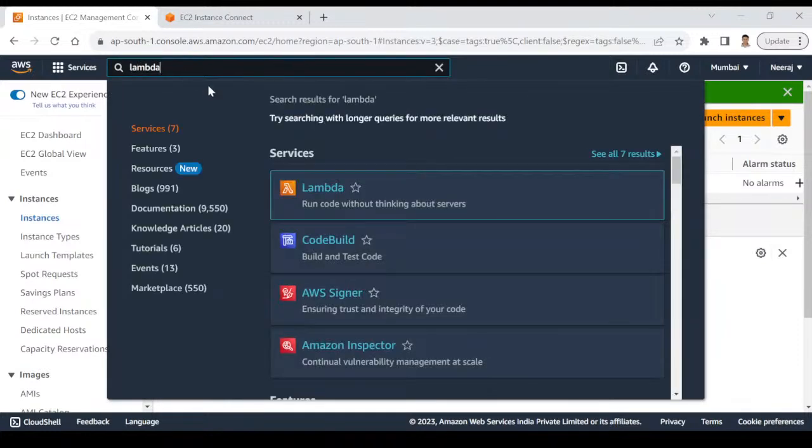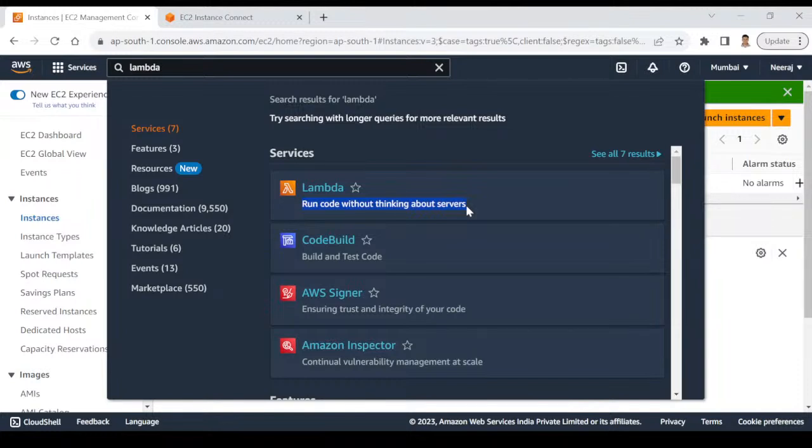Lambda. And you can read the tagline: Run code without thinking about servers. That's the major difference between EC2 and Lambda. EC2 will keep on running. Suppose your code is running only for 5 minutes, but your server is running for 2 hours. That means they will be charging you for 2 hours. And again, stopping and starting the server for a few minutes is difficult, right?